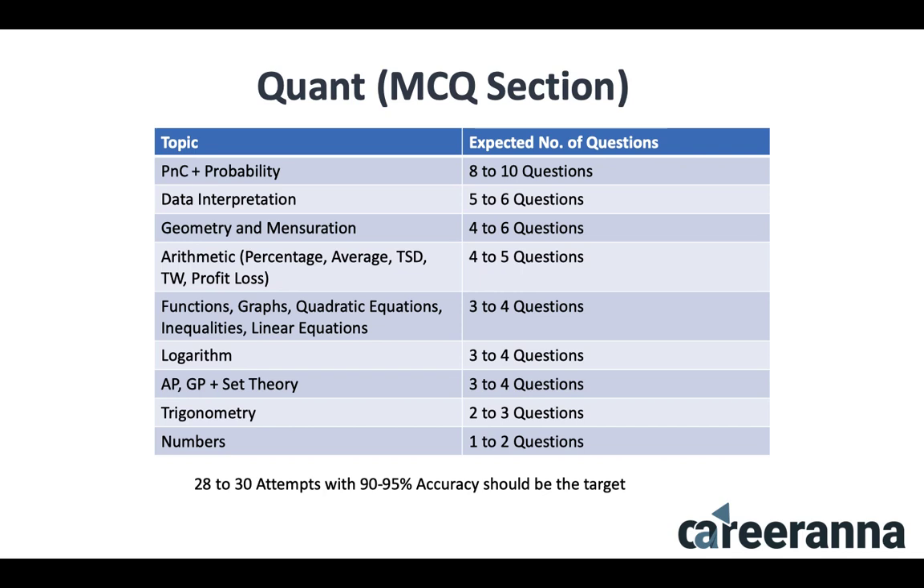And if you can attempt 28 to 30 questions in this section with 90 to 95% accuracy, you should be very, very well placed in the examination. This is the number of attempts which is going to help you maximize your overall score as well. In case quant is not your very strong area, you can target to attempt around 22 to 25 questions with almost 90% accuracy, and you should be very good in terms of clearing the cutoff for the quant MCQ part.